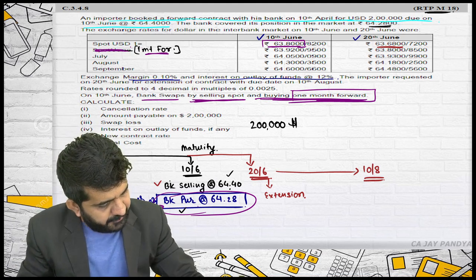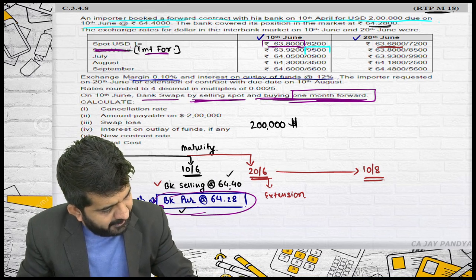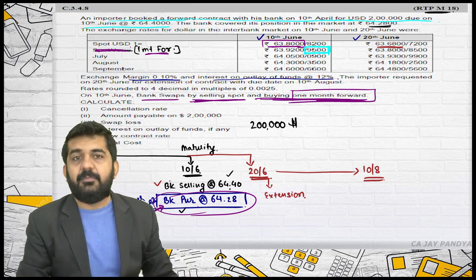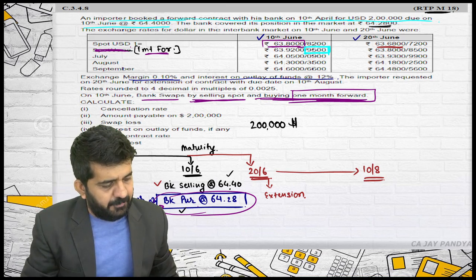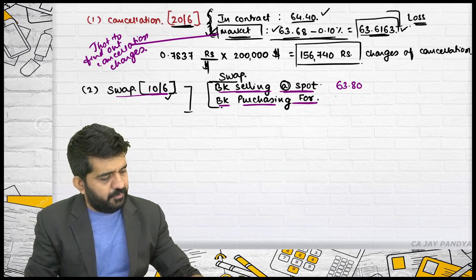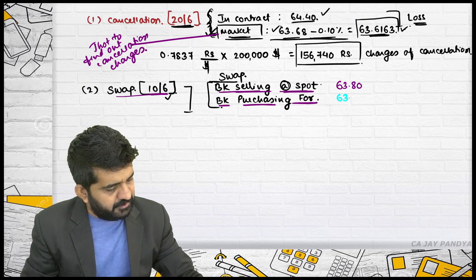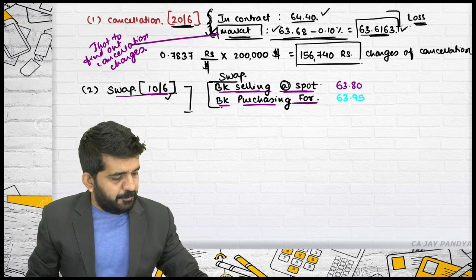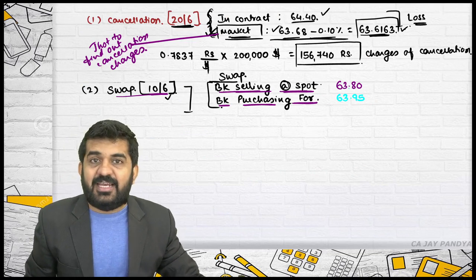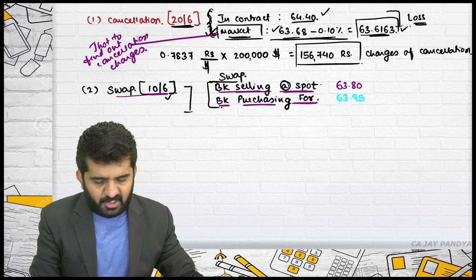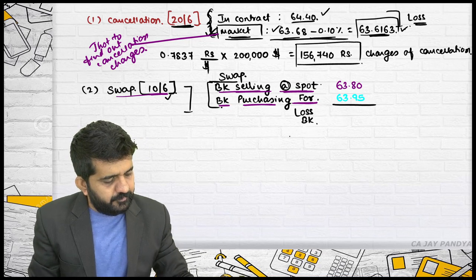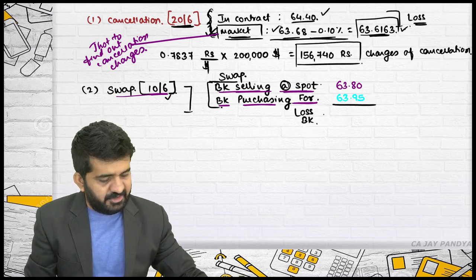Let me change the color. Which rate will be applicable? This rate will be applicable. Is it alright? 63.95. That's it, alright. So the bank is purchasing at a higher rate, selling at a lower rate. Again, it is a loss to the bank. That's it, alright. 63.80